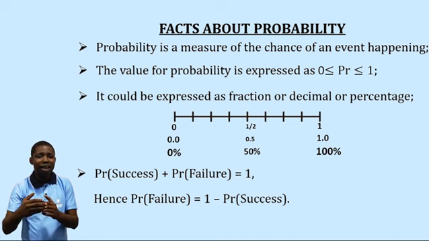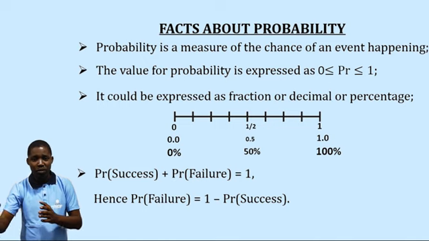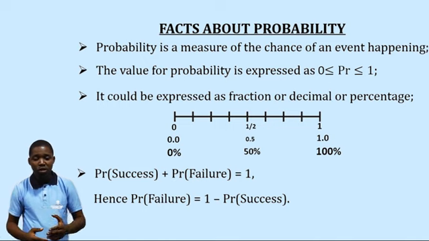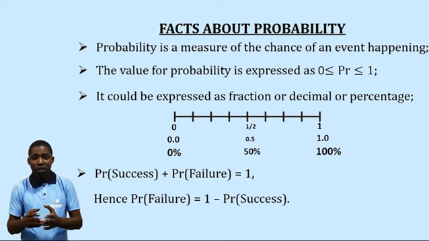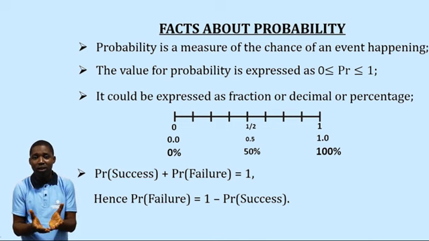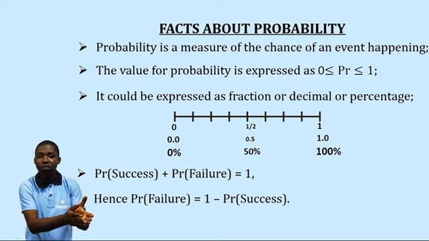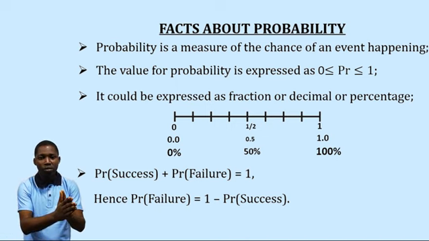It goes with any problem that has to do with opposites, or we say complementary. It could be good and bad. That means probability of good plus probability of bad is equal to 1. It could be even and odd. Even numbers and odd numbers are complementary events, meaning if a number is not even, it will definitely be odd. So I can say that probability of even plus probability of odd is equal to 1.